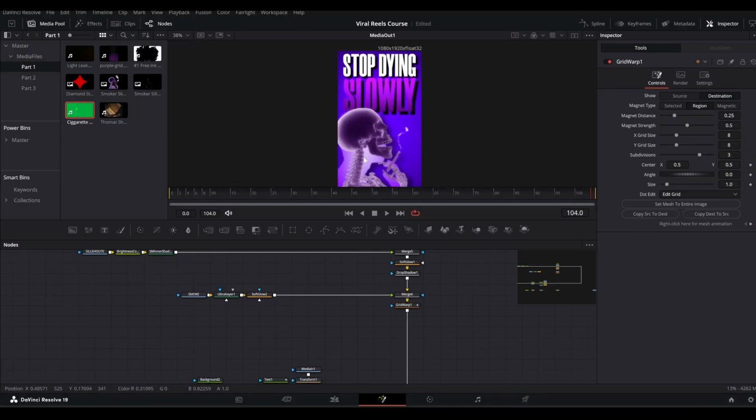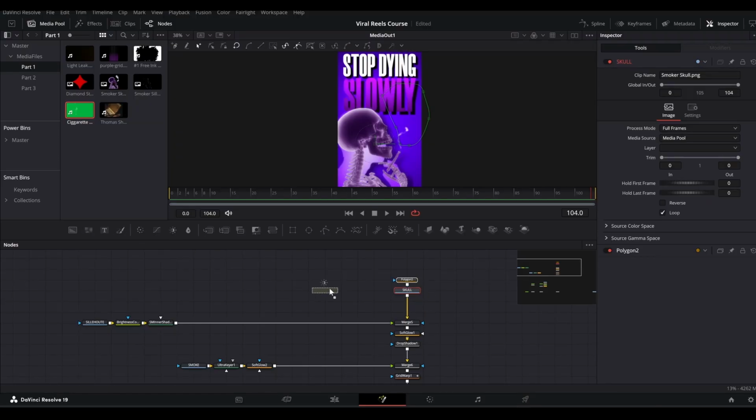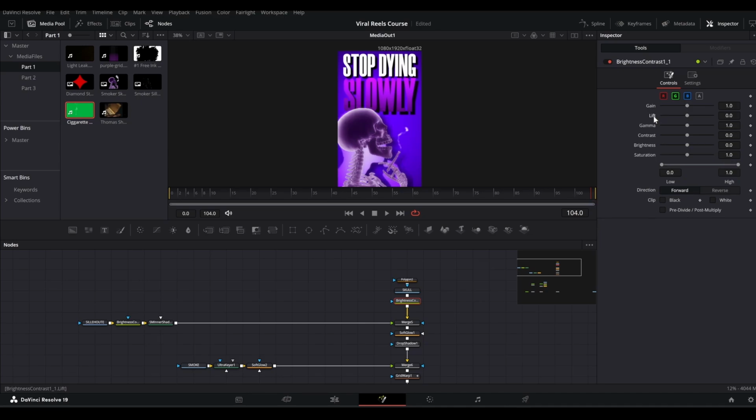All right, and now to make that glitchy effect, we're gonna use the brightness contrast node. So bring in a brightness contrast node here, and once again I will reset the lift and check this pre-divide post multiply, and maybe at frame number around 40 I will bring down the gain all the way, and also check this alpha box and keyframe it, then go 3 frames ahead and bring it to 1, then once again 3 frames ahead, bring it to 0, 3 frames to 1, then 3 frames, bring it back to 0, then 3 frames, bring it to 1 once again, and maybe one more time, 3 frames to 0, and 3 frames back to 1.